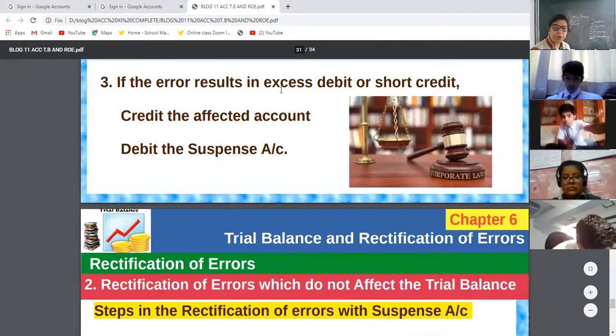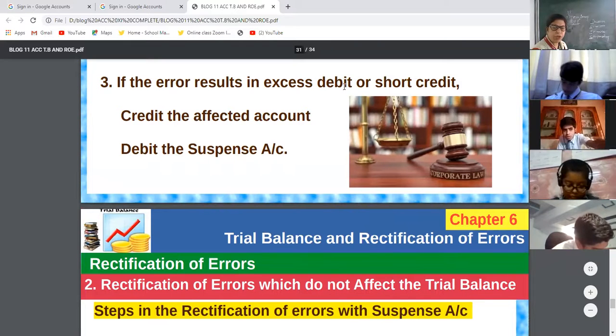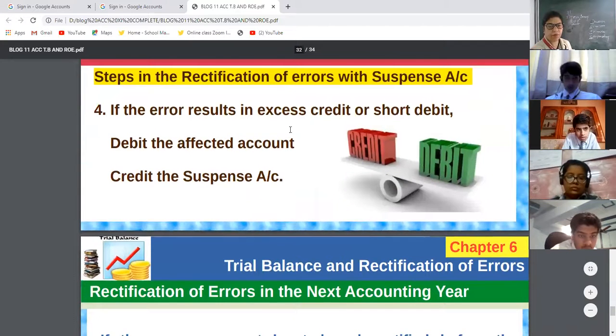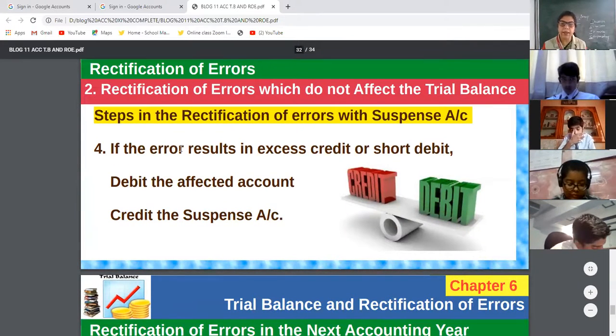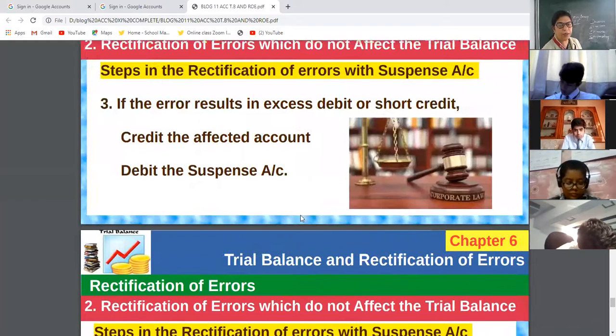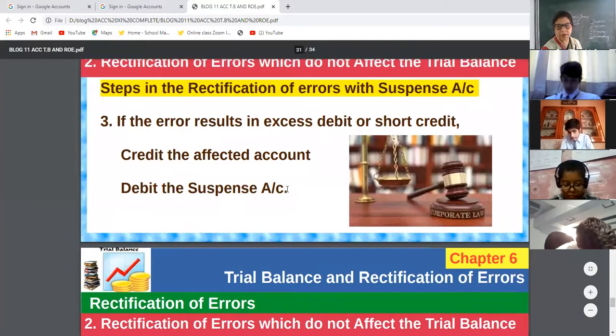First note down, excess debit in purchase account. What to do? Just do that. Then next, if the error results in excess credit or short debit, excess credit is more than debit, then open the suspense account in credit. It is the easiest way to learn. If excess credit, then credit the suspense. If excess debit, then debit the suspense.